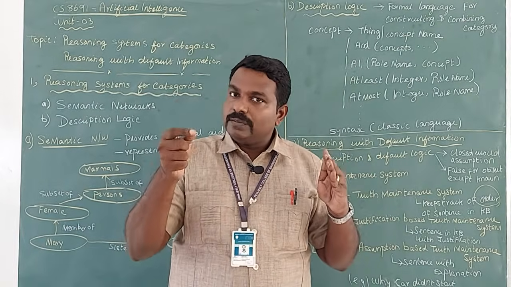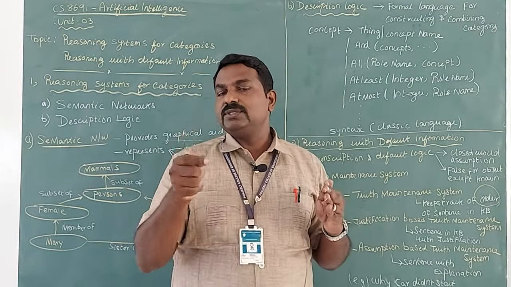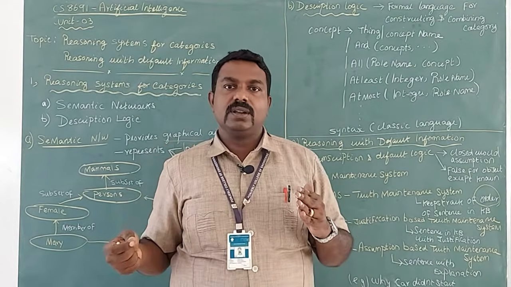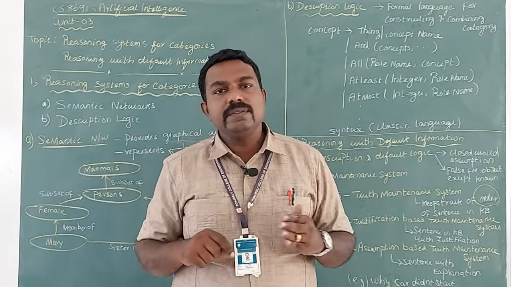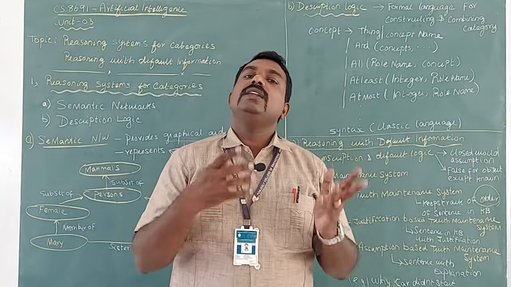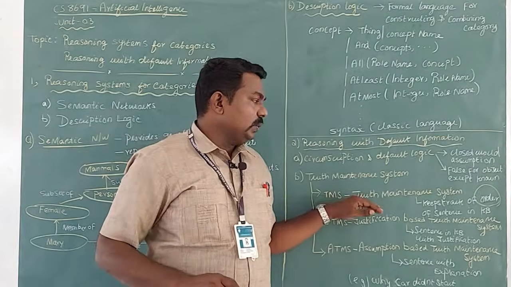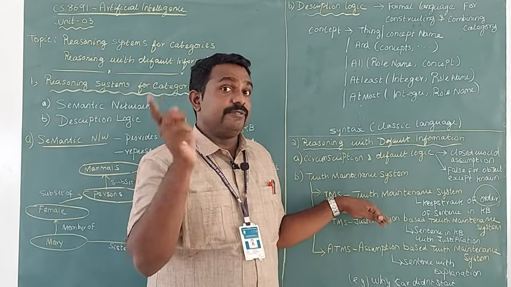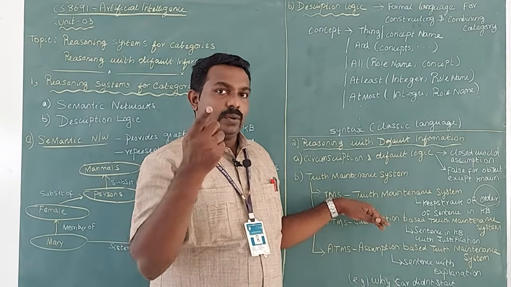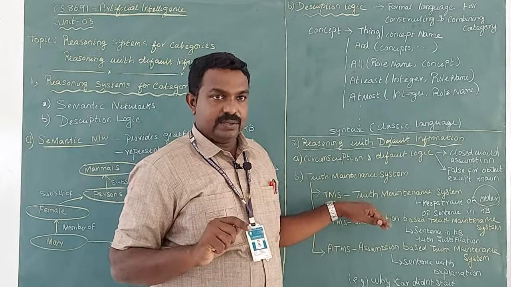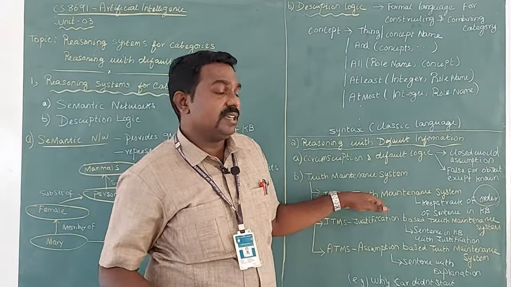So when you keep track of the order of the sentences that is stored in the database, if the fifth sentence seems to be wrong, then you can move back, retrieve back or retract back to the previous sentence, that is the fourth sentence, and you can continue the inferring mechanism. So that is the advantage of using truth maintenance system. In case of failure or any problem in inferring, you can retrieve back to the previous statement using this truth maintenance system, because it has the order in which the sentence is stored.